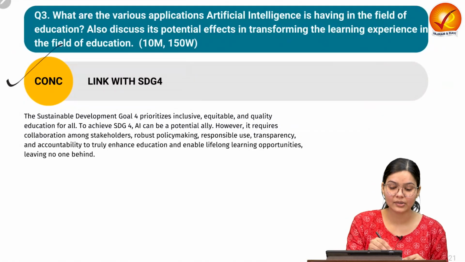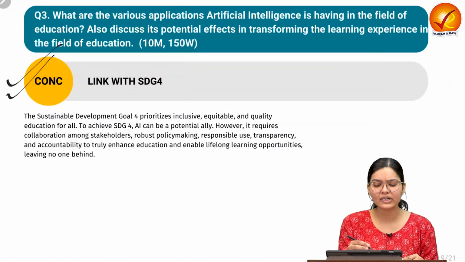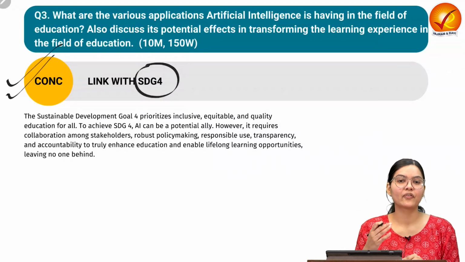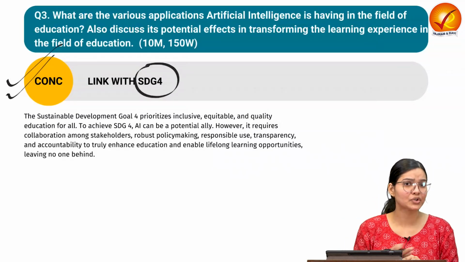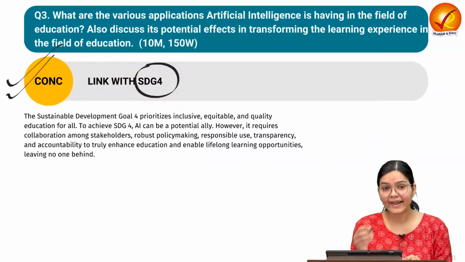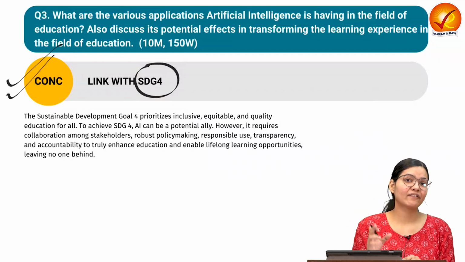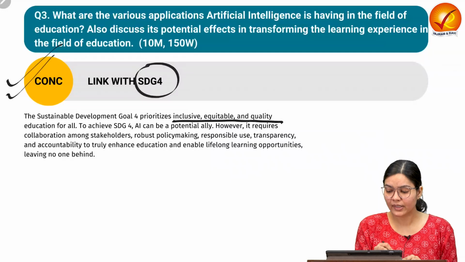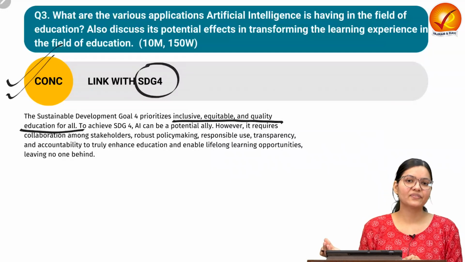Now come to the conclusion and link it with the SDG. As we know, SDG 4 is to provide affordable and accessible education to all across the globe, and artificial intelligence has that potential to provide the education. It is inclusive, equitable, and promotes equity in terms of education to all.